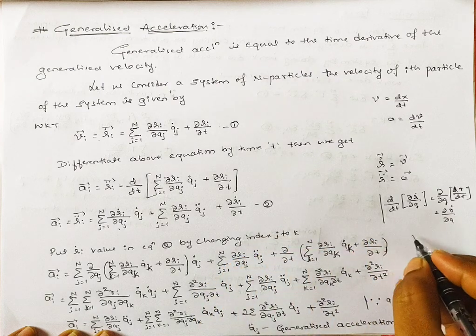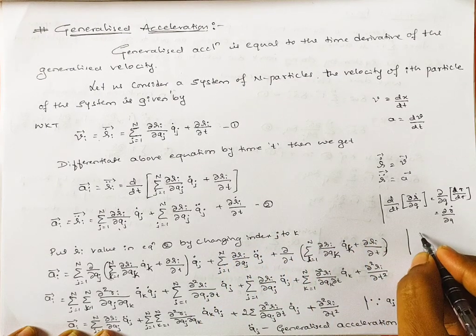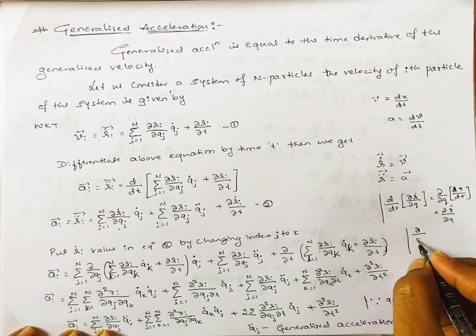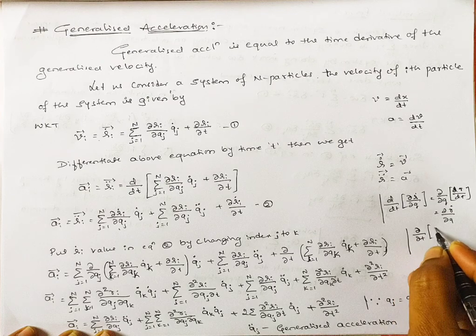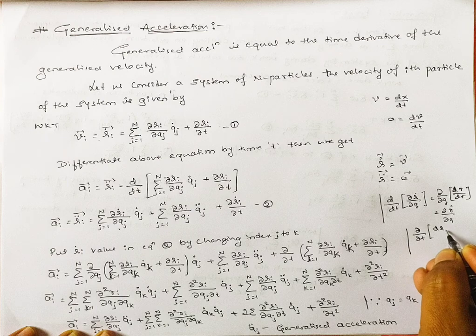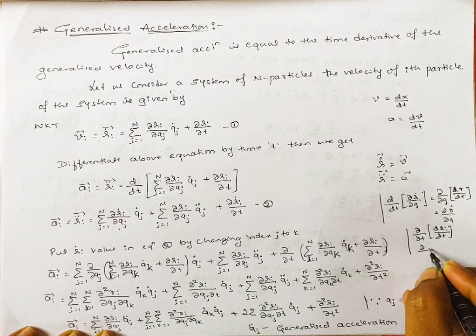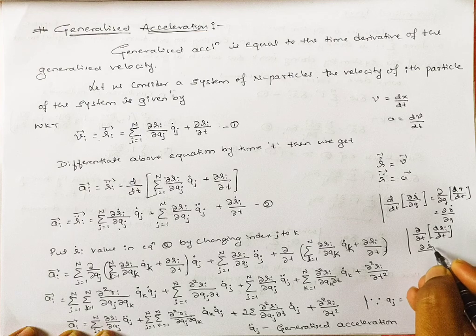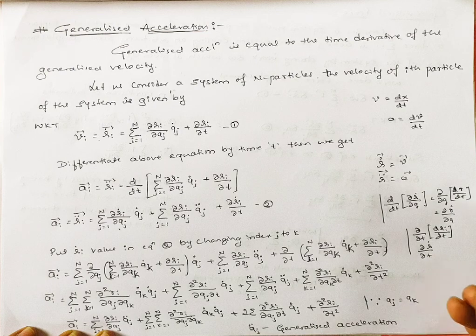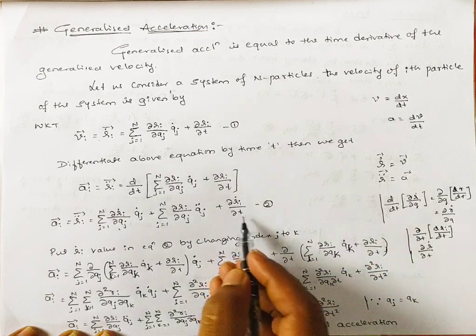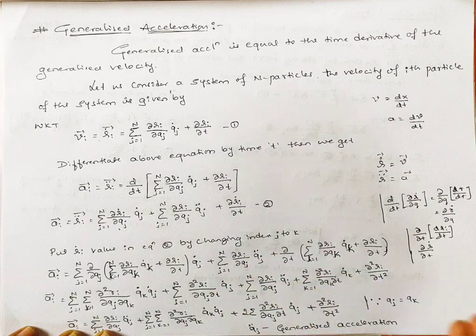Here I have taken dou by dou t outside and dri by dt inside, so this term becomes r dot and dou t. This is equation number 2.